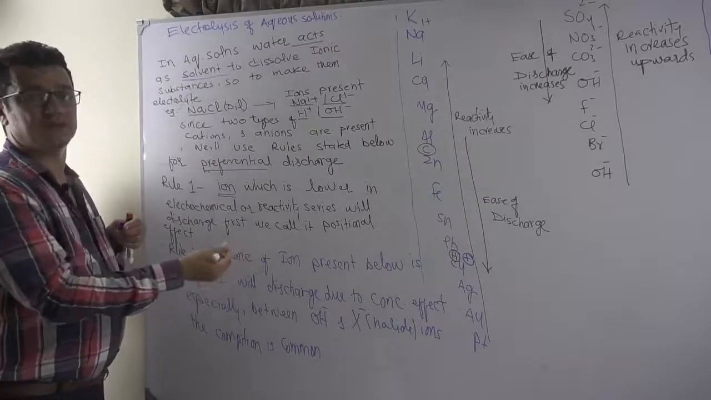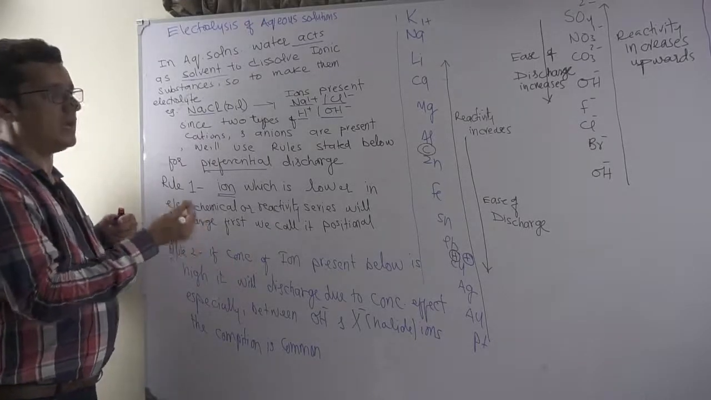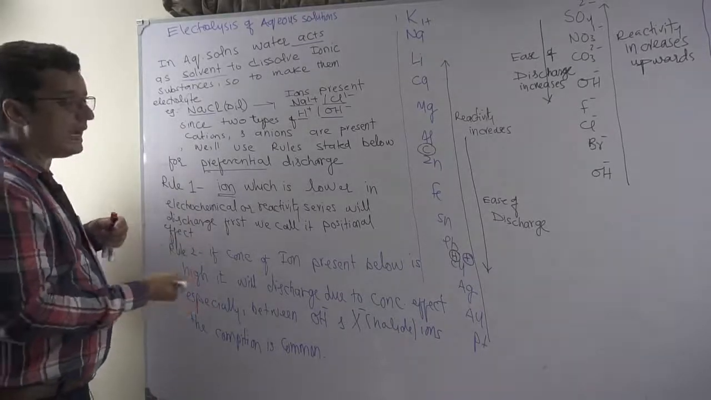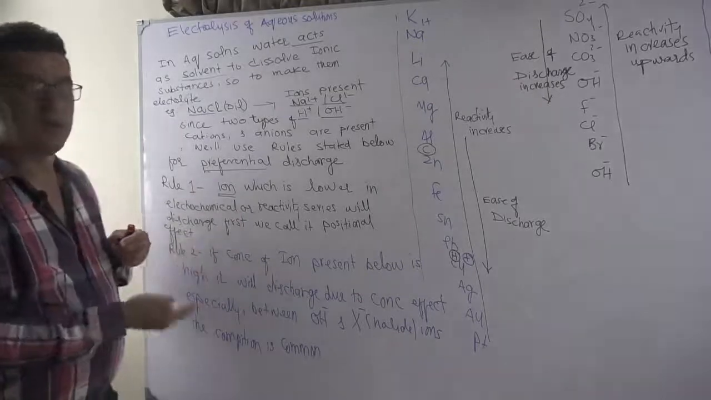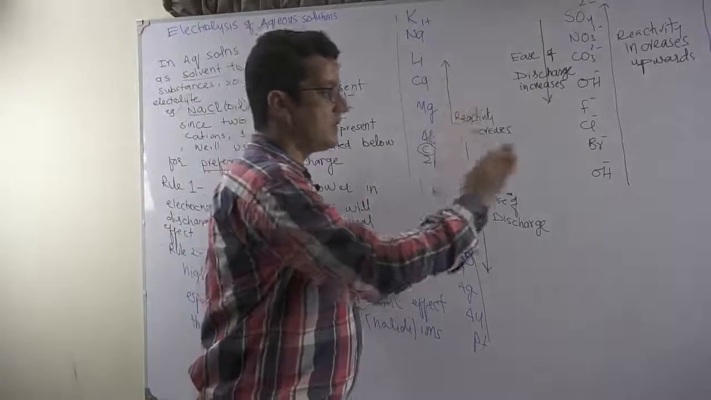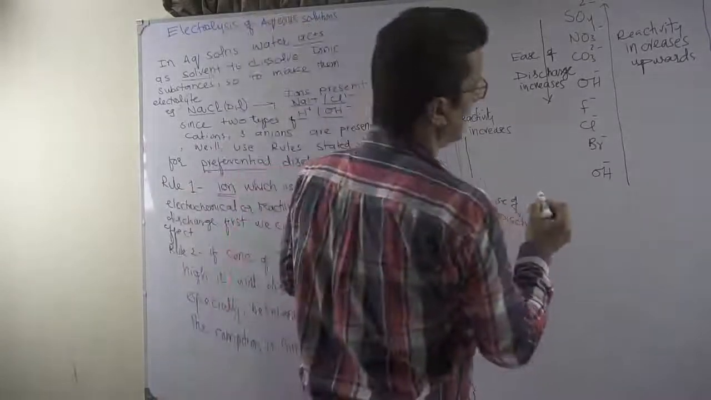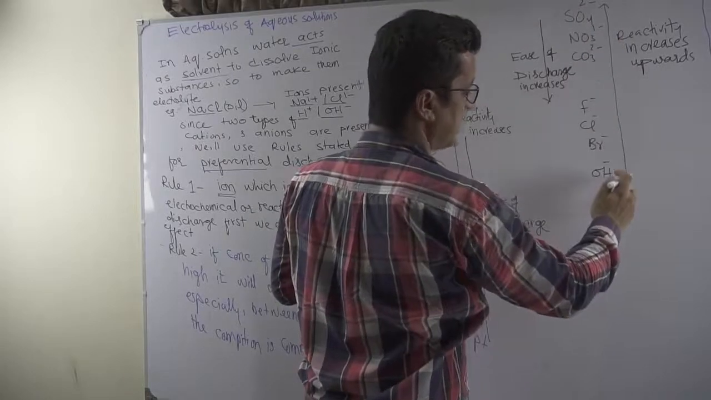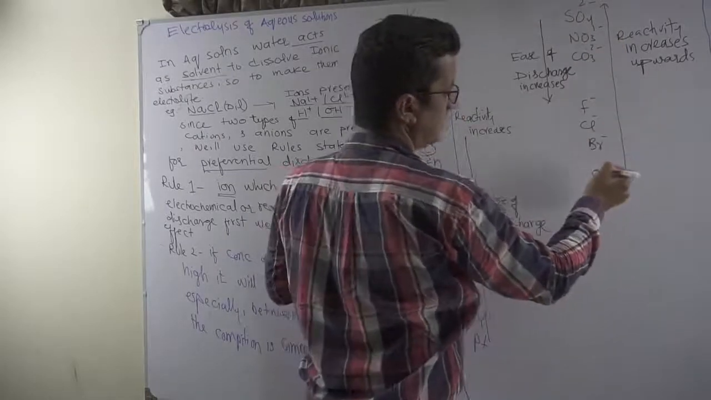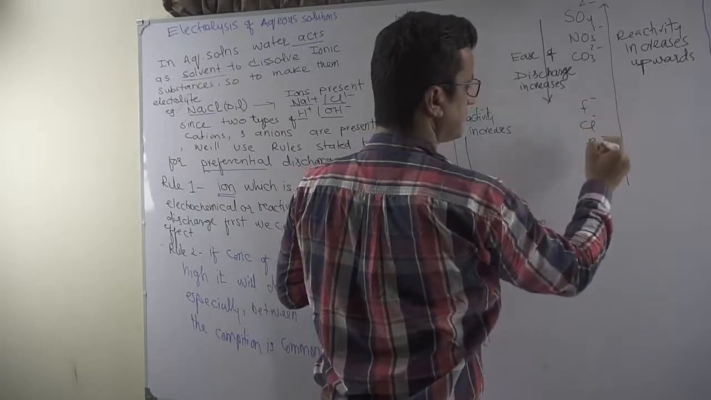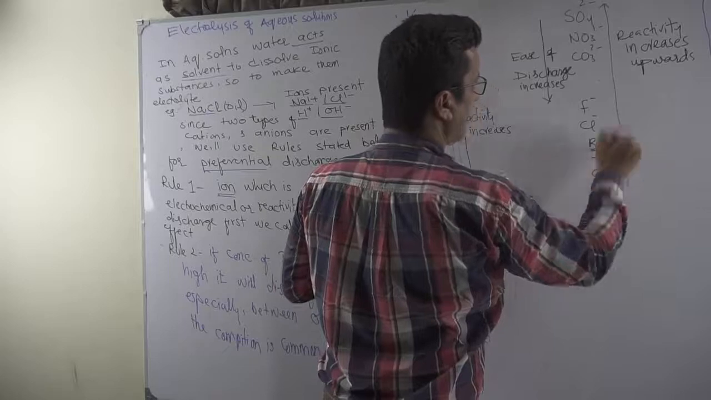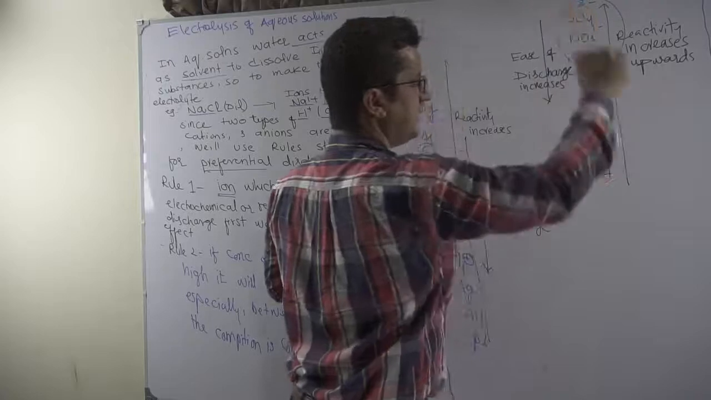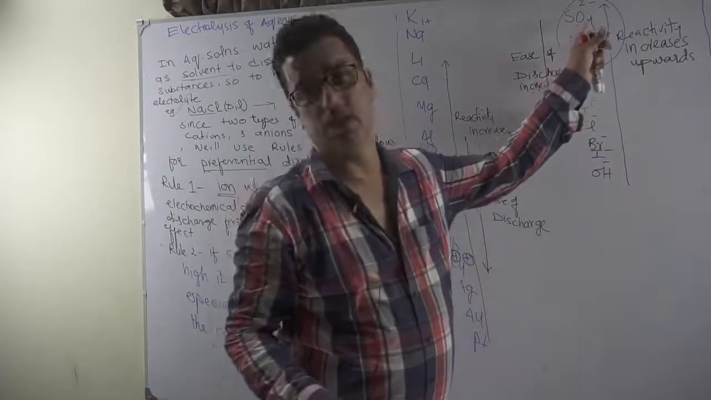If the concentration of the ion, sometimes the solution you use, the electrolyte, the salt you added, is of higher concentration, then in that case the positional effect may be taken over by concentration effect. Especially this case will be seen between sulfate, nitrate, carbonate, and we have fluoride, chloride, bromide and hydroxyl. Sulfate, nitrate, carbonate have no mechanism to discharge. They are at the top of the series, so these will not discharge ever.